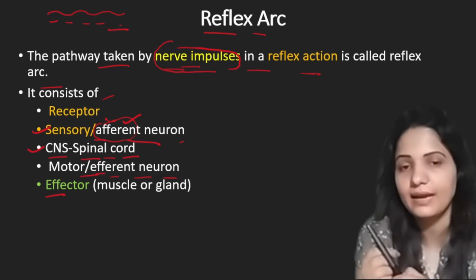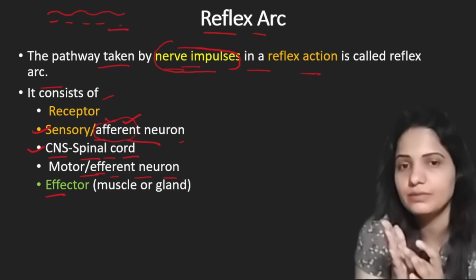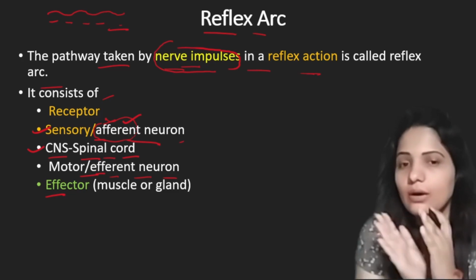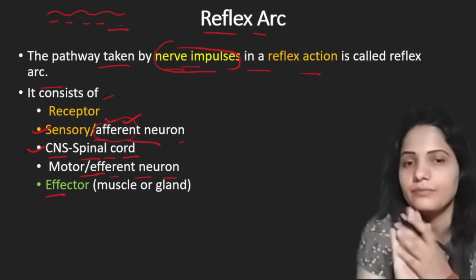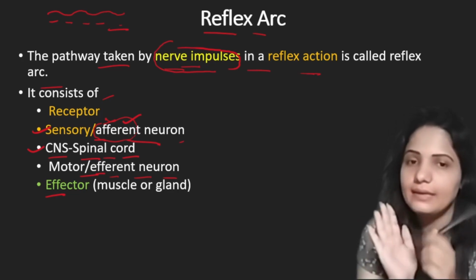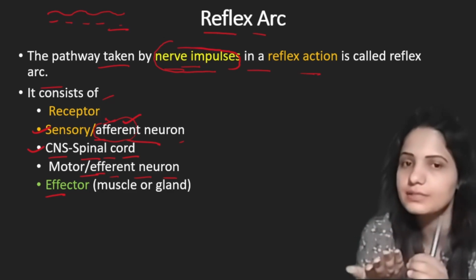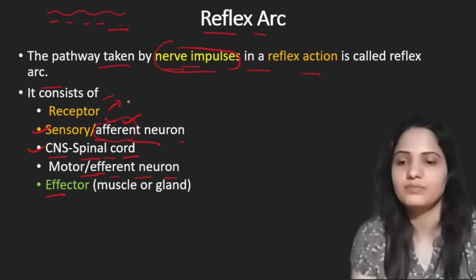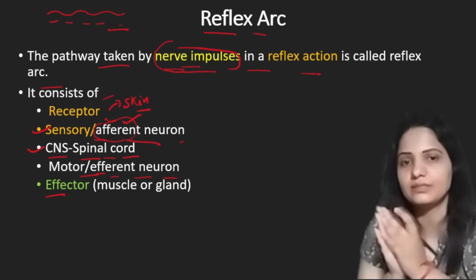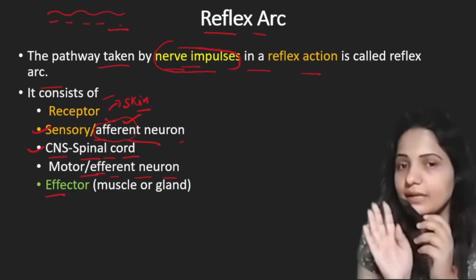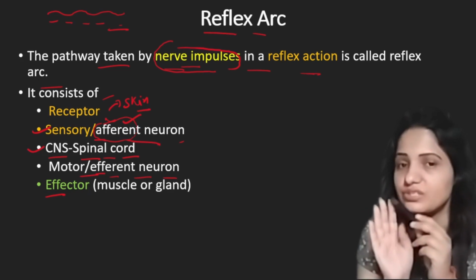Next we have the effector. What is the difference between sensor and effector? Receptor is the part which first receives any stimulus, and effector is the part which will give response. An example of a receptor is skin. In our skin we have thigmoreceptors, which we discussed in the previous slide, and they sense touch.